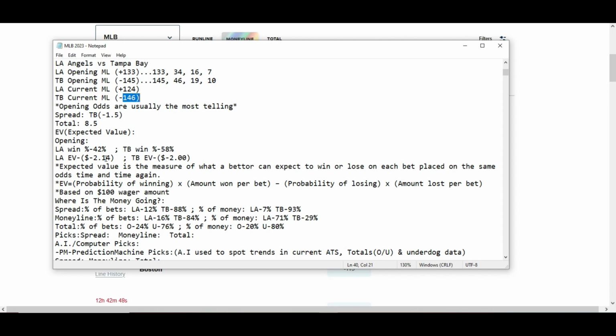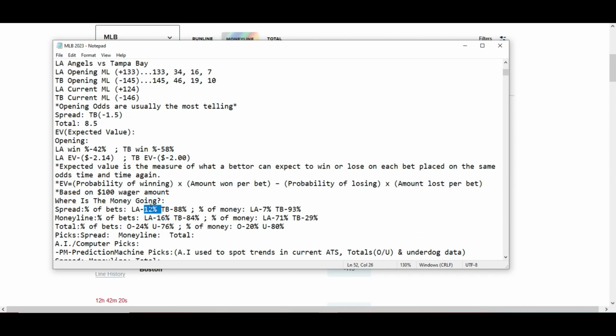When it's this even, the expected value is so fragile in terms of the odds and the win percentages. It all affects the expected value, and this could go up to $4, it could go up to $5. This can go up, go down. It doesn't matter. But remember, Tampa Bay is the favorite in this game by 58% win percentage predicted.